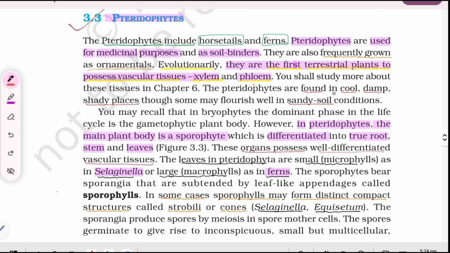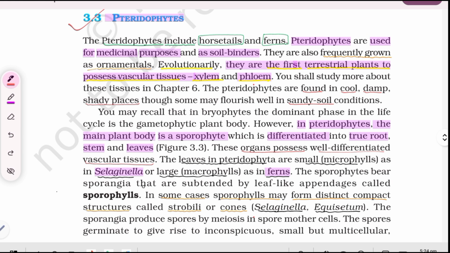The pteridophytes are found in cool, damp, shady places, though some may flourish well in sandy soil conditions. You may recall that in bryophytes, the dominant phase in the life cycle is the gametophytic plant body. However, in pteridophytes, the main plant body is a sporophyte, which is differentiated into true root, stem, and leaves. These organs possess well-differentiated vascular tissues. The leaves in pteridophytes are small, called microphylls, as in Selaginella, or large, called macrophylls, as in ferns.